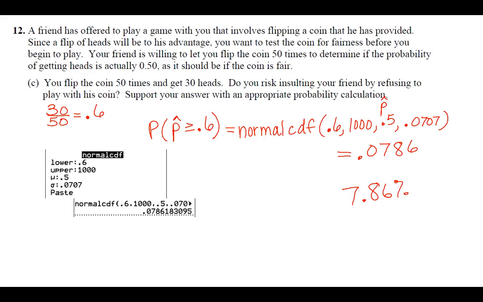Okay, so again, if we had a percentage that was lower than 5%, then I'd say yes, risk it, call your friend out. You know, if we had like 4.5%, we'd say 4.5% is such a low probability that it probably couldn't happen by chance. So we would change our answer if it was below 5%. But since it's above 5%, we do say that that's a high enough probability that it could have just happened by chance.